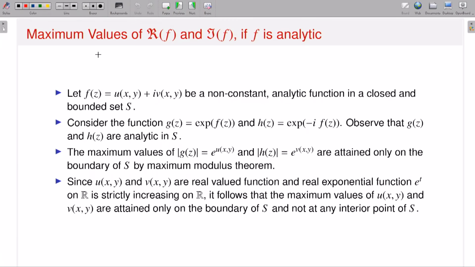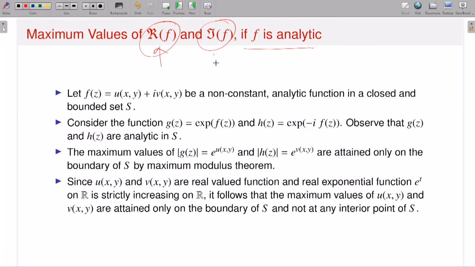Okay, so this is another one. This is the maximum modulus of the real part of f and imaginary part of f, if f is analytic. That means till now I have been talking about the case where my function f satisfies all the hypotheses of the maximum modulus theorem or minimum modulus theorem, and then the modulus of f attains maxima or minima.